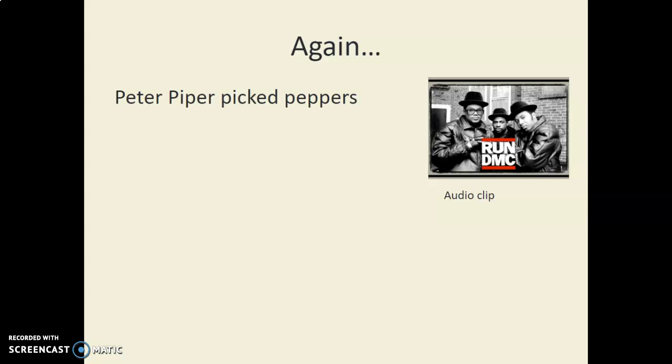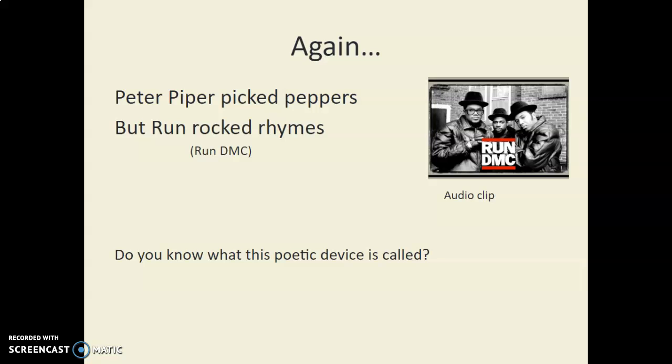Here's another example. Peter Piper picked peppers, but Run rocked rhymes. That's by Run DMC. So, what is this poetic device called? If you guessed alliteration, you were right. That's because in the line Peter Piper picked peppers, all of those words start with P, and in the second line, but Run rocked rhymes, 3 out of those 4 words start with the letter R.